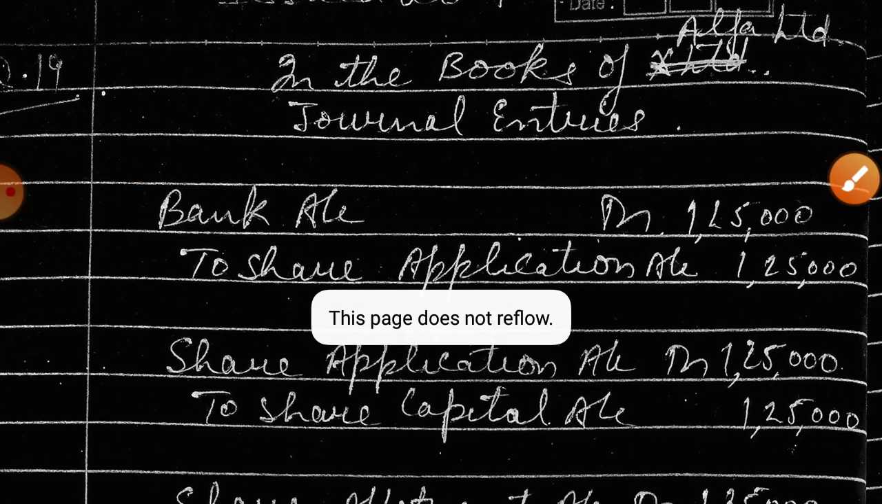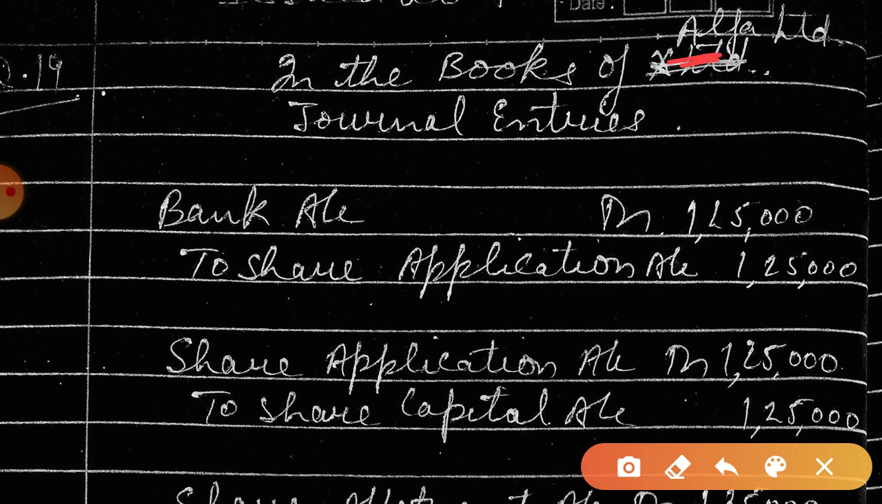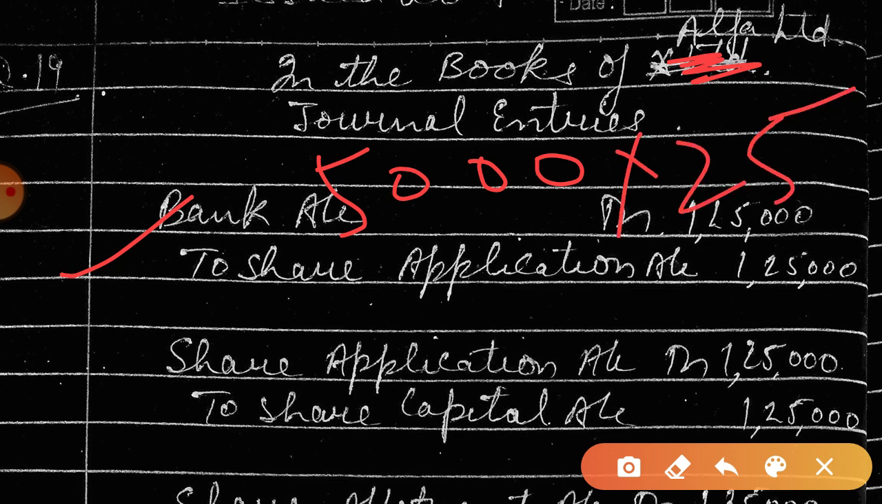So 5,000 shares. In the books of Alpha Limited, journal entries, the first entry will be bank account debit to share application account. How did this amount come? 5,000 into 25. That was the amount called at the time of application. So for 5,000 shares, these shareholders will get the share capital. Shares are allotted to the applicants here. Narrations will remain the same. You have to write narrations as well.